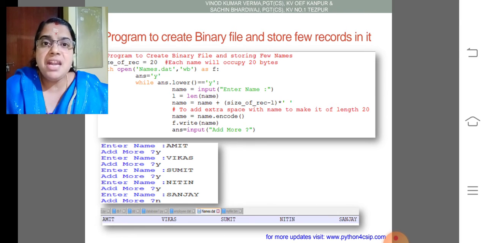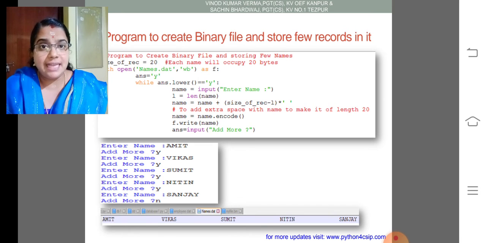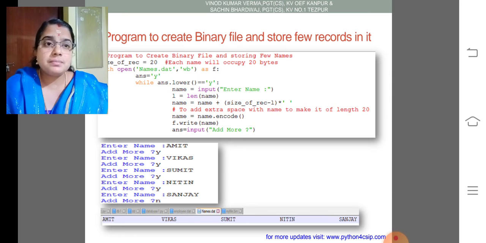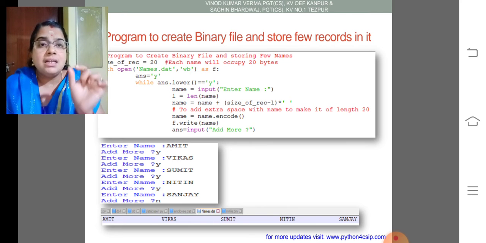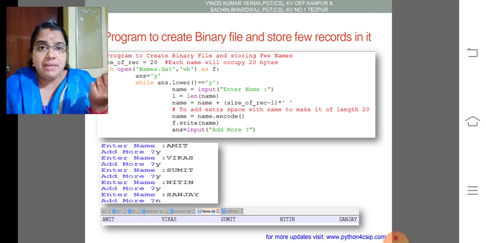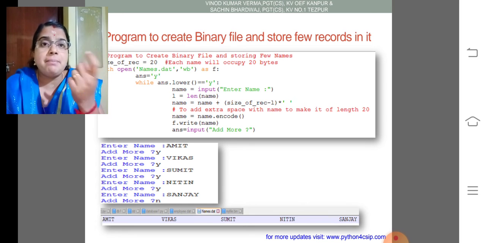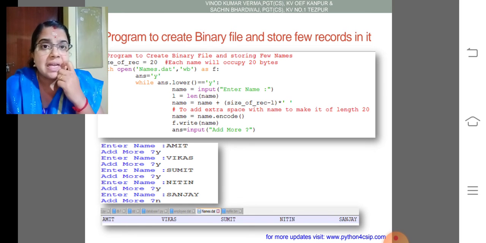I am giving a name with a size of 20 into a space. So we will get 20 bytes after the name. After Amit, 20 will be the space, then Vikas, then 20 spaces, then Samit. Like that we will get the values.